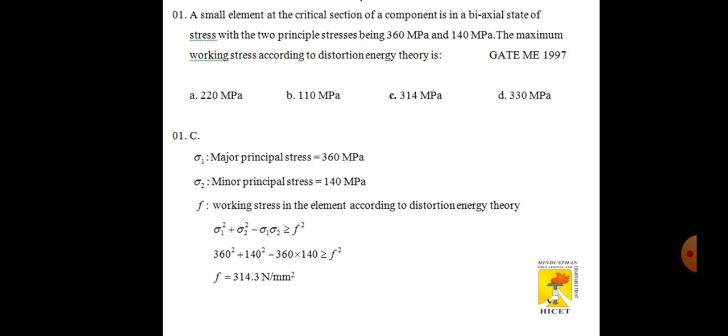The solution is 314.3 Newton per mm square. The equations shown here are the conditions for the distortion energy theory. We already know the major principal stress, or maximum principal stress, and the minor principal stress. Substituting these values in the below equations, we get the failure value as 314.3 Newton per mm square.